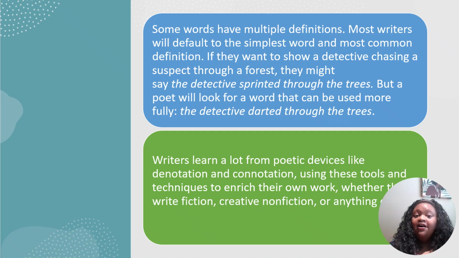All right, so some words have multiple definitions, and most writers will default to the simplest word and most common definition. For example, if they want to show a detective chasing a suspect through a forest, they might say that the detective sprinted through the trees. But a poet will look at these words and use them more fully and more interestingly. So it might say the detective darted through the trees.